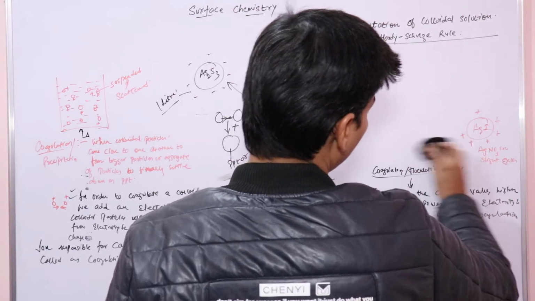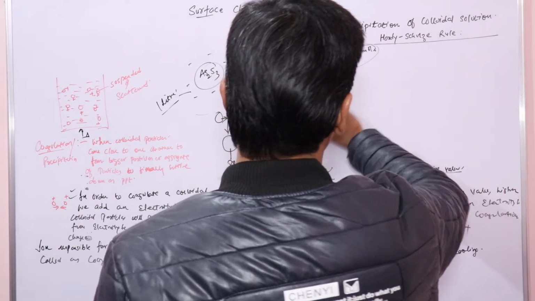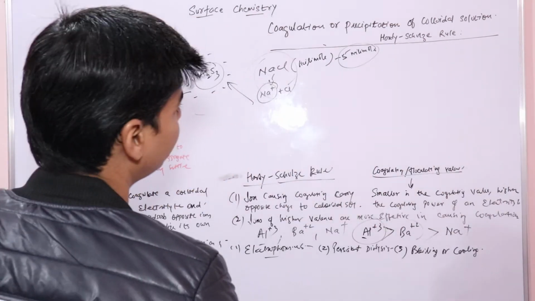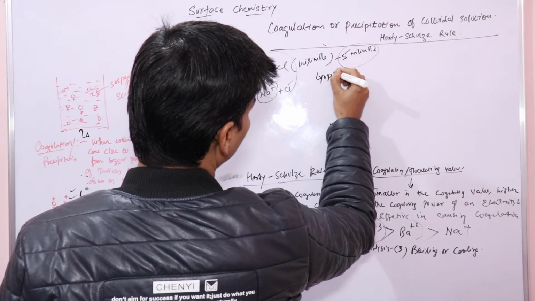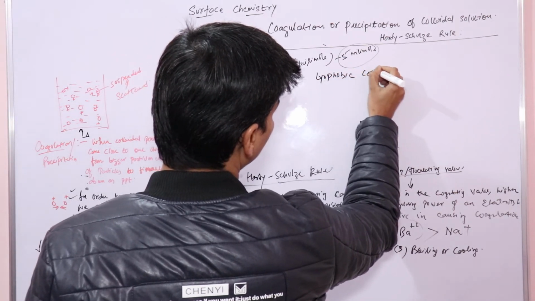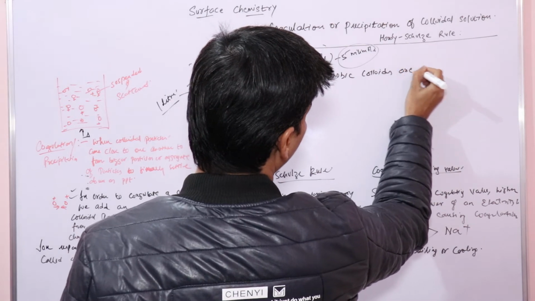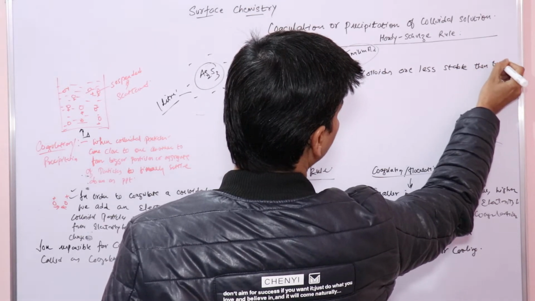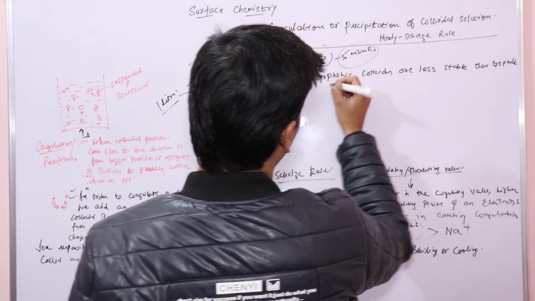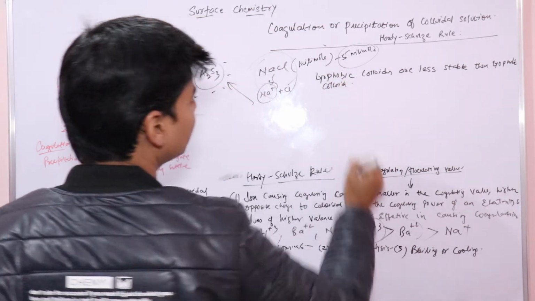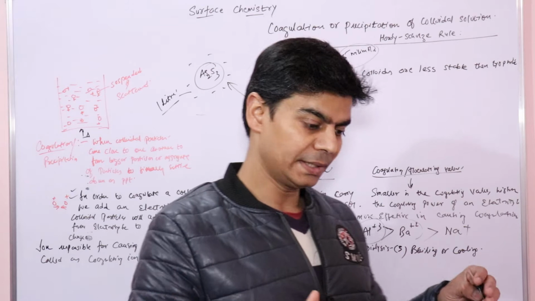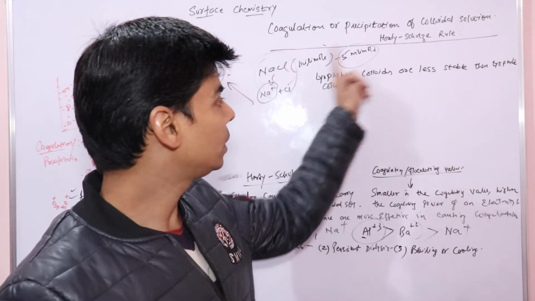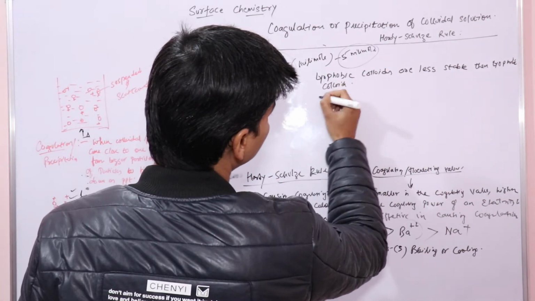Since lyophilic colloids are more stable, lyophobic colloids are less stable than lyophilic colloids, right? When we say lyophobic colloids are less stable, that means they will easily undergo coagulation. So lyophobic colloids will easily undergo coagulation.